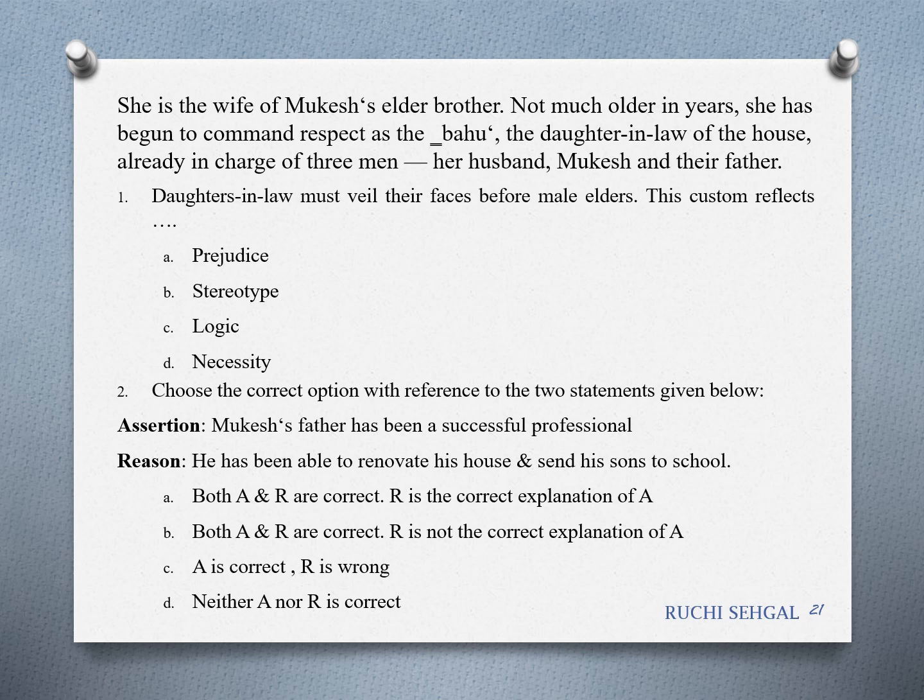So definitely assertion is not correct. Yes, he has been able to renovate his house. Yes, the story does tell us about that. But has he been able to send his sons to school? Do you think it is correct? So in this case, you will choose the correct option as D. Neither A nor R is correct.